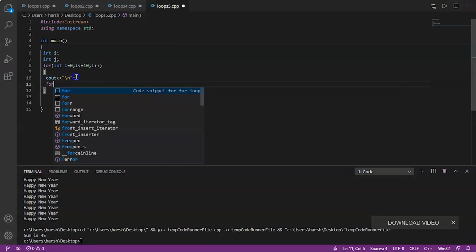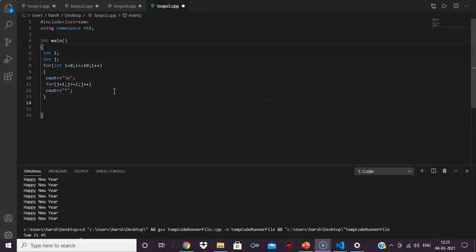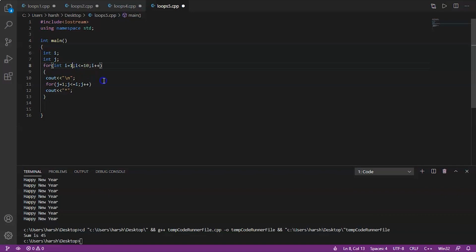Now we'll write another for loop which will decide number of stars in a particular row. So we'll write j equal to 1 because this for loop is for the column section. Then j less than equal to I, which is a row. Then j plus plus. Now we'll print star. Now one more thing, instead of 0 we'll write I equals to 1 because we want to print stars from 1 to 10.